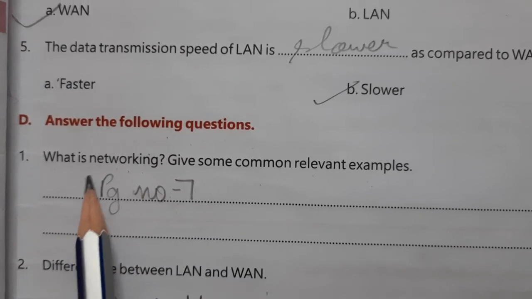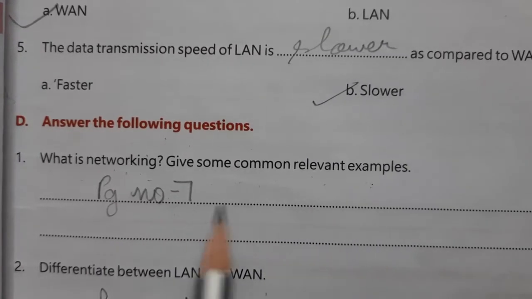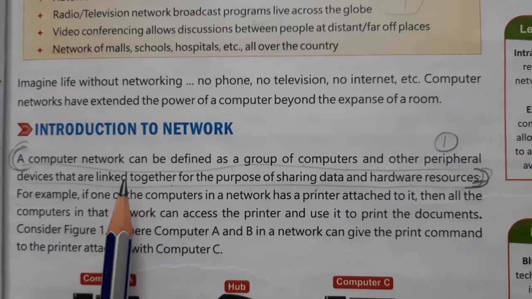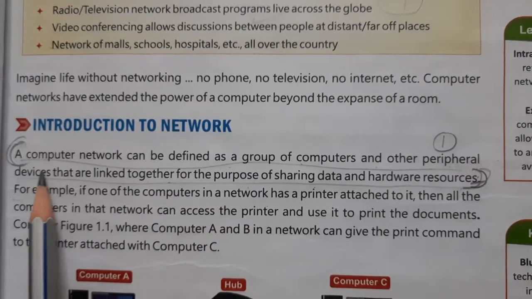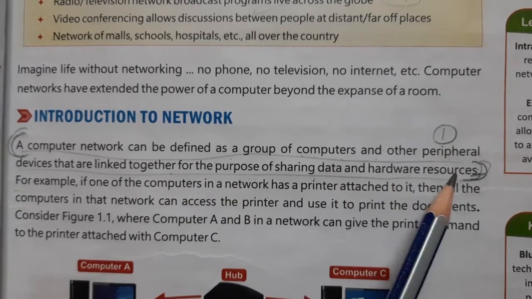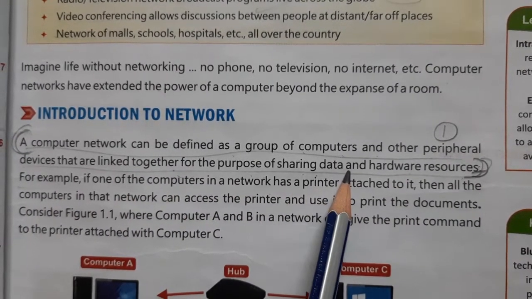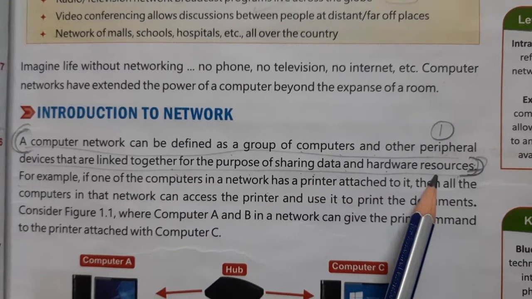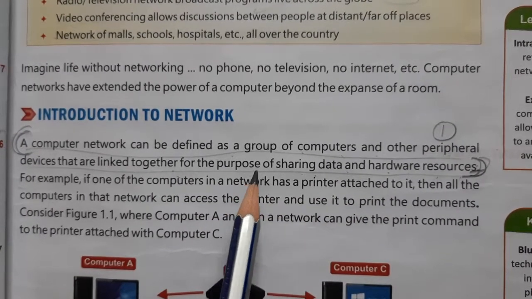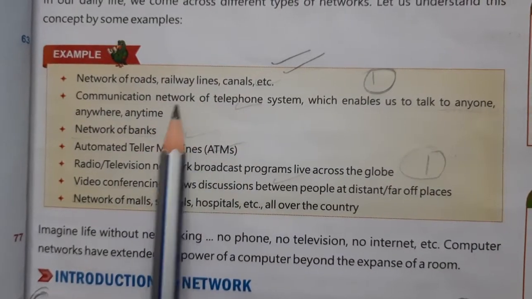Question number 1 is, what is networking? Give some common relevant examples. For this, open page number 7. First you have to write, a computer network can be defined as a group of computers and other peripheral devices that are linked together for the purpose of sharing data and hardware resources. So this is the definition, and some relevant examples you have to write from this box.